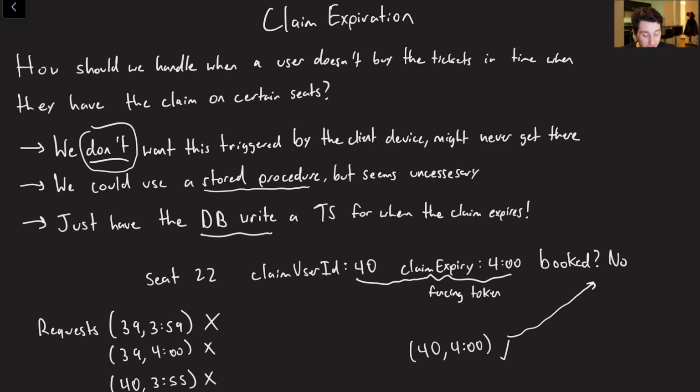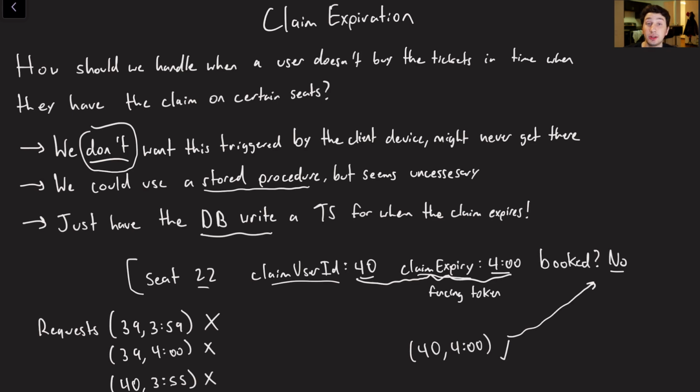So imagine we have the following row in a database, right? We've got for seat 22, user 40 currently is the claim. The claim's going to expire at 4 o'clock, and we're not currently booked. So the combination of the claim user ID and the claim expiry is itself a fencing token, right?